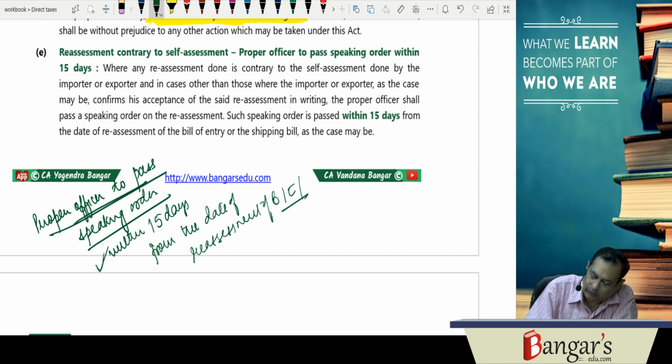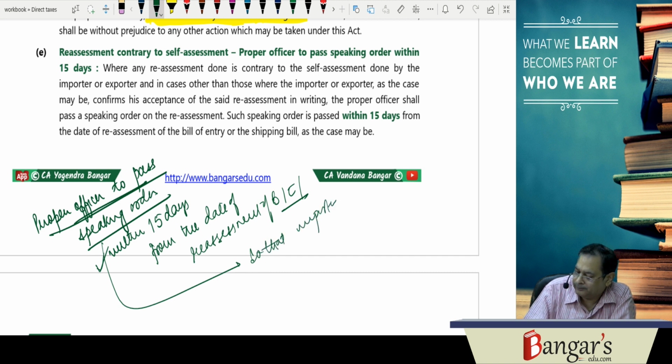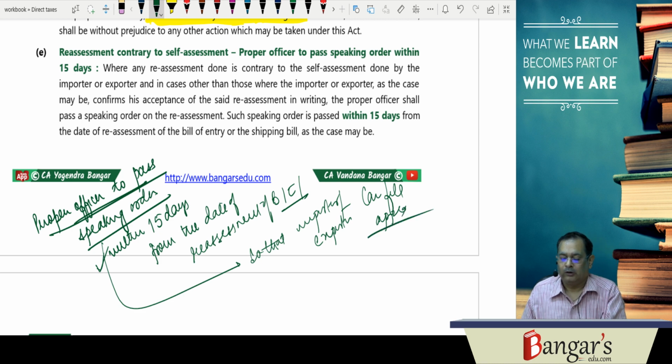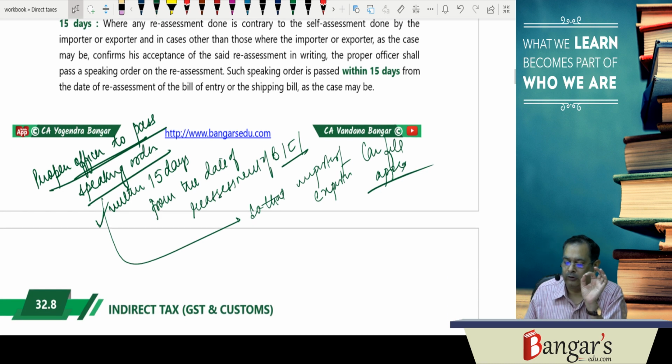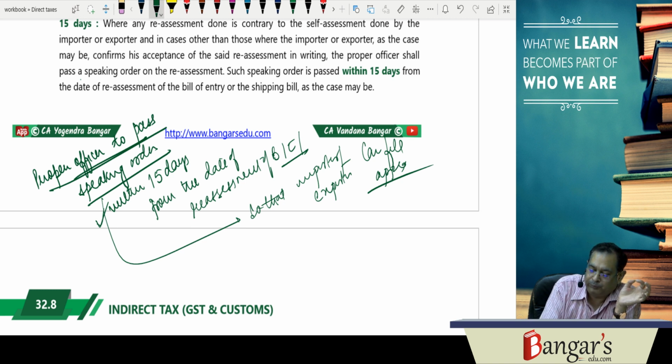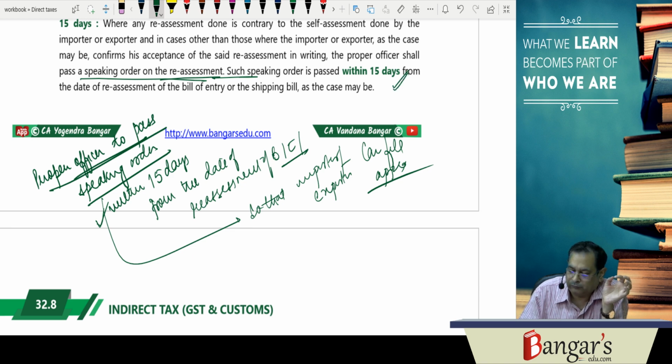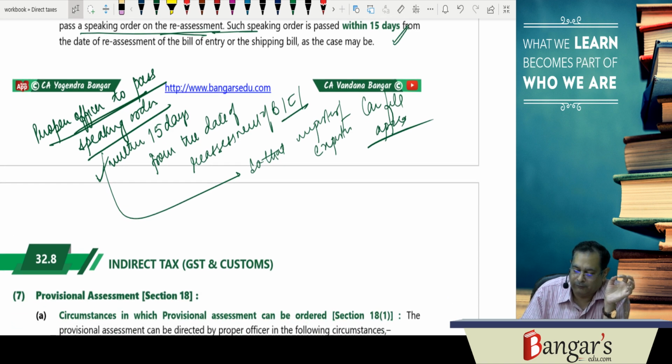Why? The speaking order, so that the importer exporter can file appeal against the order. So where any reassessment is done contrary to the self-assessment done by the importer exporter, and in cases other than those where the importer exporter confirms his acceptance of the said reassessment in writing, the proper officer shall pass a speaking order on the reassessment, and such speaking order is to be passed within 15 days from the date of reassessment of bill of entry or shipping bill.